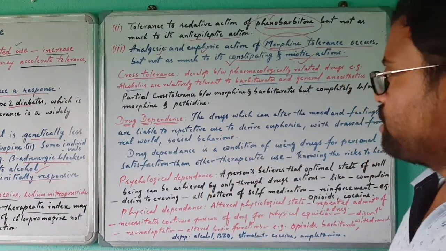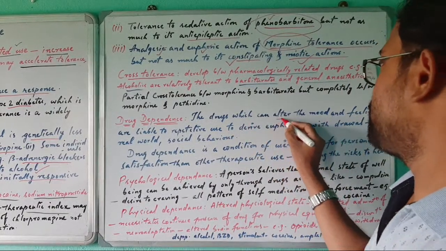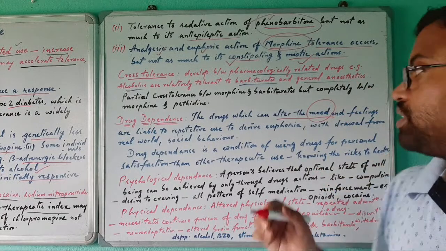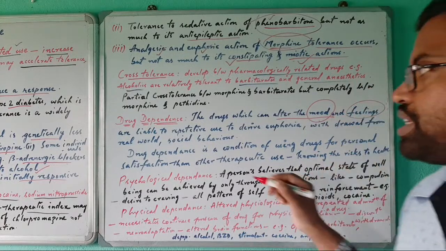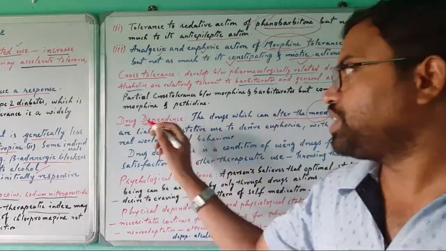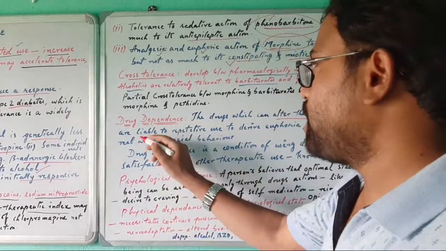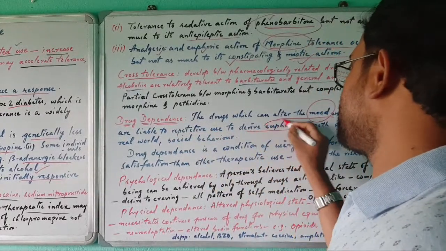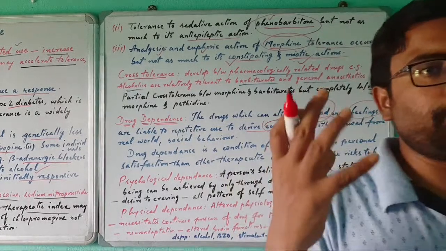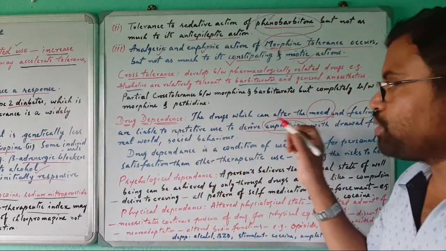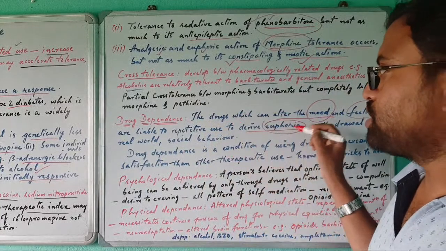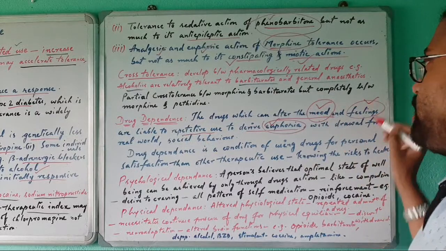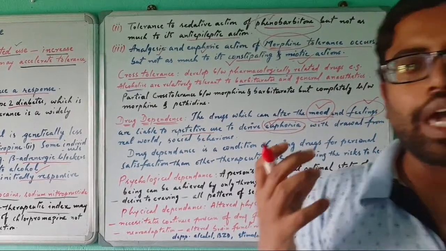The drugs which can alter mood or feelings are liable to repetitive use to derive euphoria, the feeling of extreme happiness. So someone who is dependent on the drug repeatedly uses it to change mood or feelings and get some happiness.